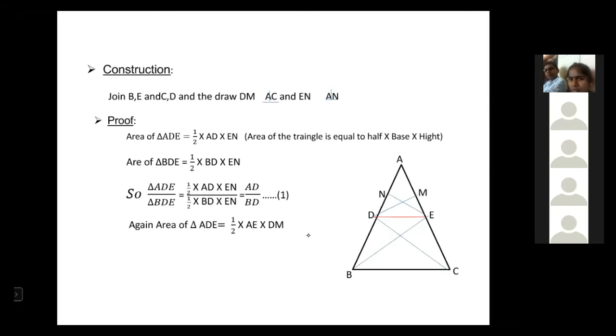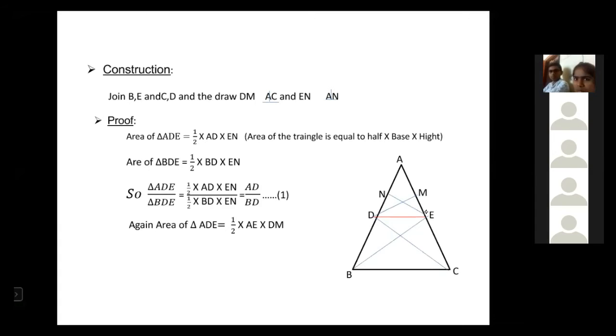Next, again find the area of triangle ADE. Here we are getting the area of ADE by considering DM as the perpendicular, that is, DM is the height. If DM is the height, automatically AE is the base.